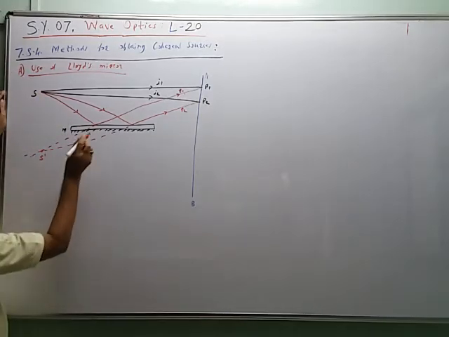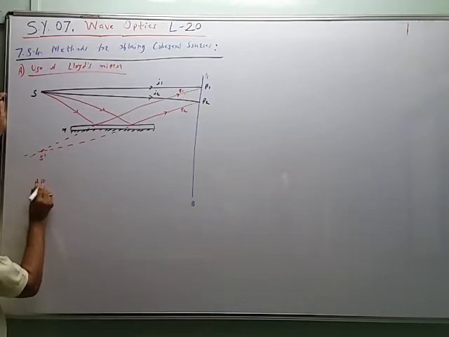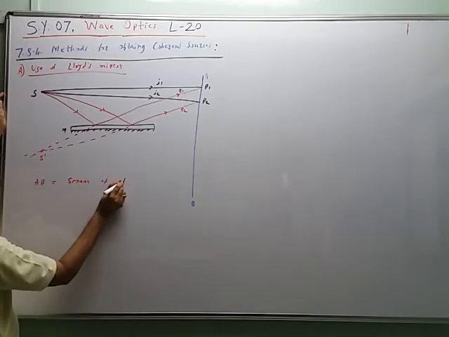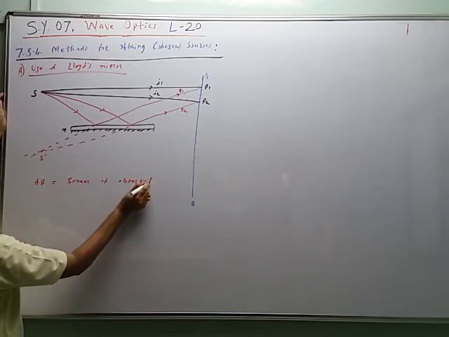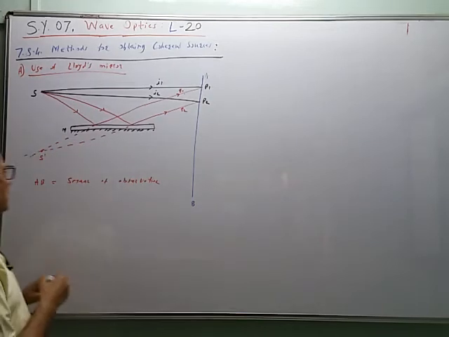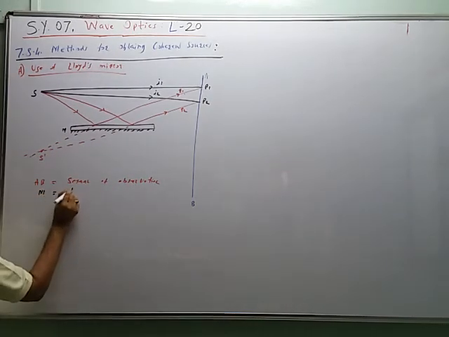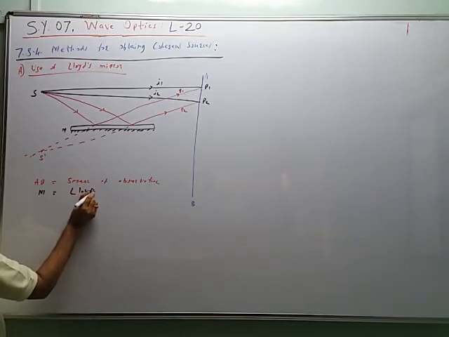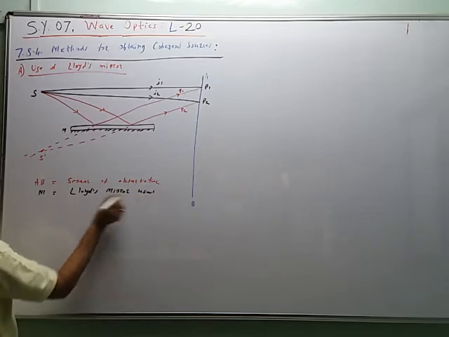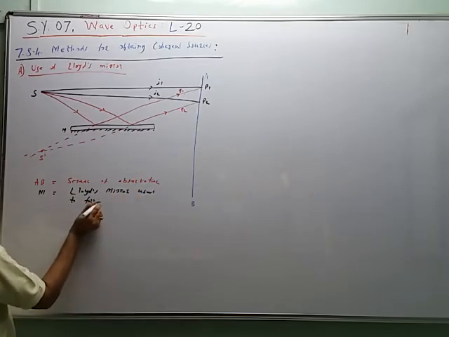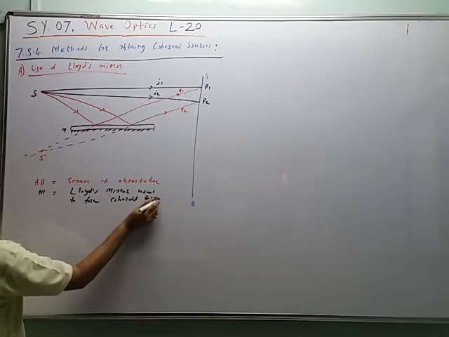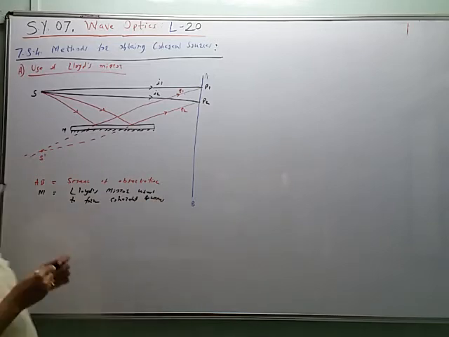So in this figure, AB is the screen of observation. M is a Lloyd's mirror used to form coherent sources.